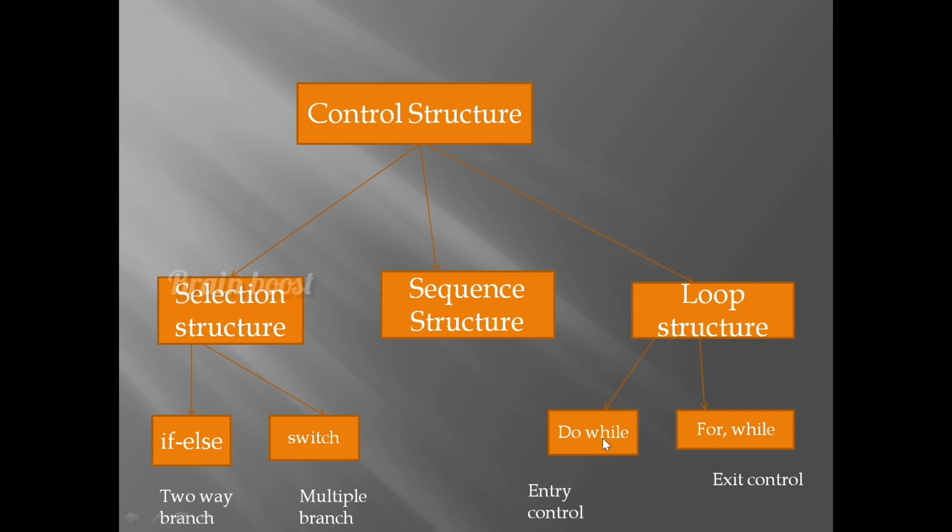Do while and for while. Do while means entry control, and then for while is called exit control. The do while is, once the loop is executed, then it checks the condition. For while is an exit control loop. So this is the control structure flowchart explanation.